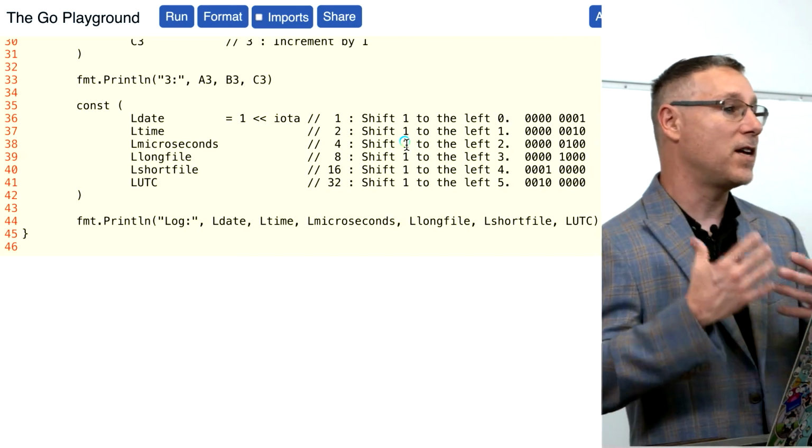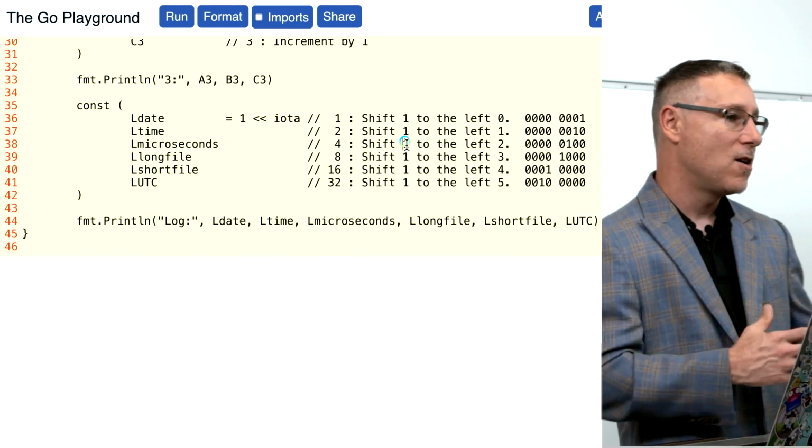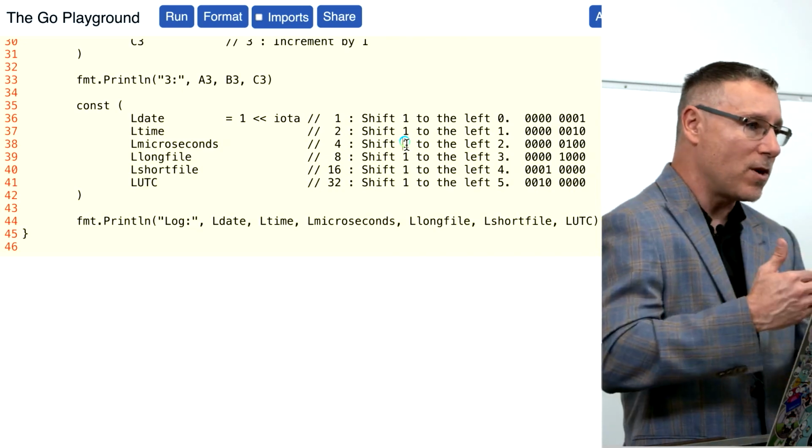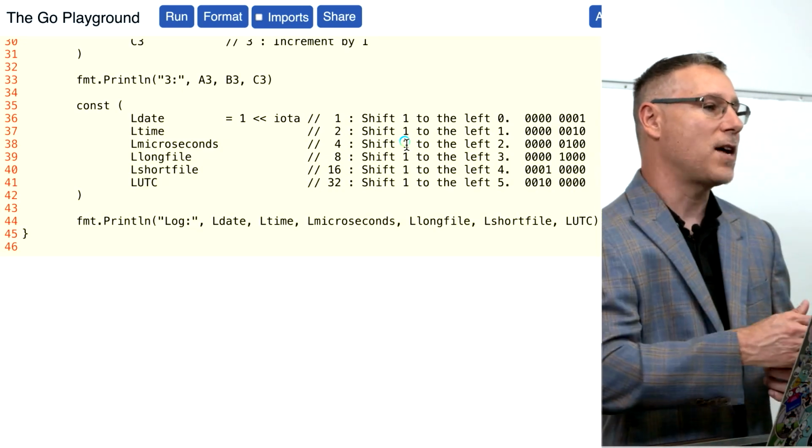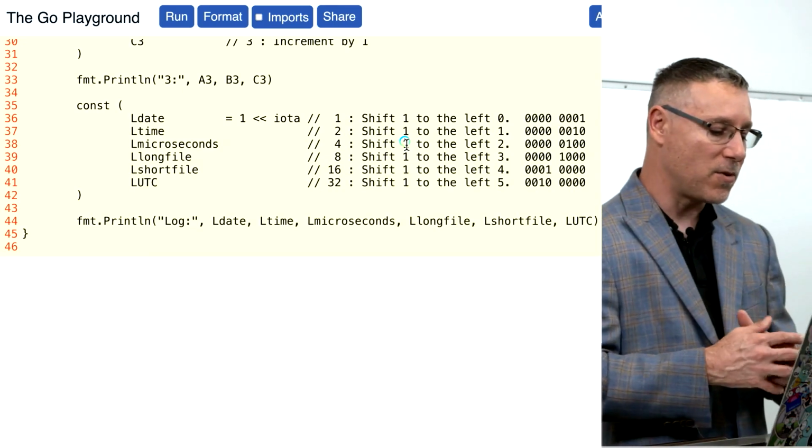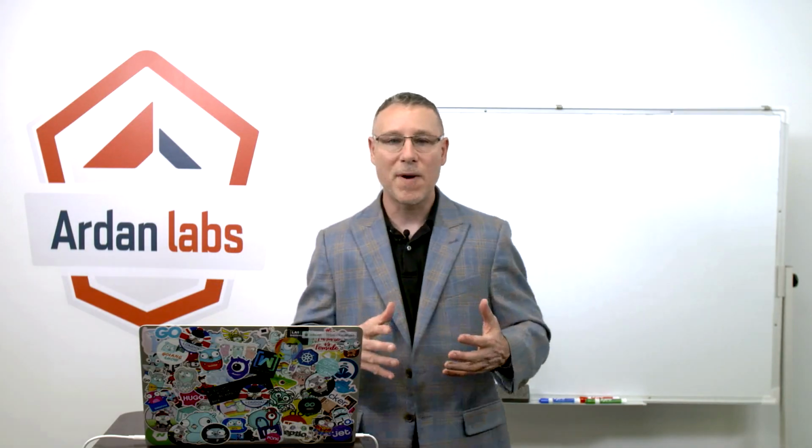So this iota idea is really powerful for setting up constants that are going to be based on some sort of integer value, whether they're going to be just values like I'm showing you 1, 2, 3, 4, or we're going to do it for bit masking like you're seeing there between line 36 and 41. So the big takeaway here is constants are very powerful in Go.